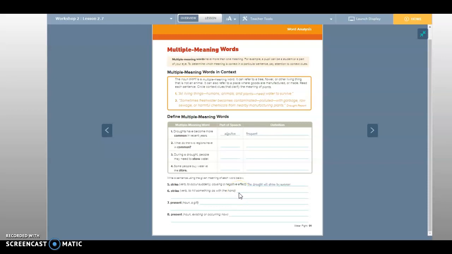I would never. Okay, you could use like lightning strike, right? Okay, I was going to use the one like I would never strike a child, meaning like I would never hit a child, right? Going on strike, yeah, but this one is using to hit something with the hand.